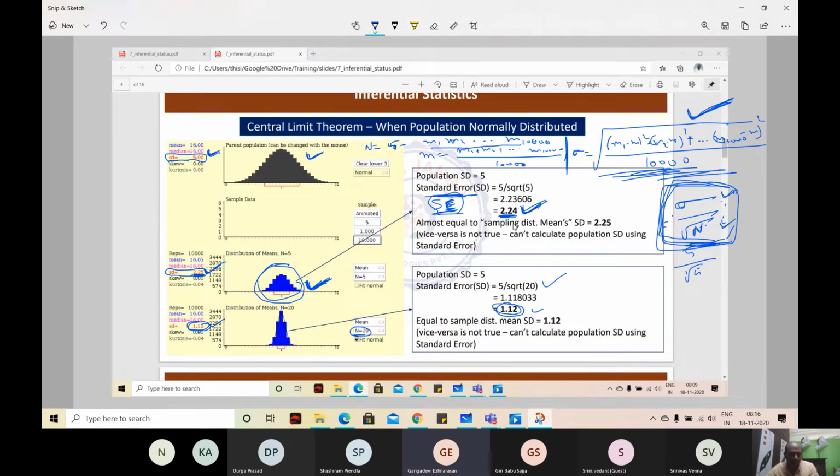There is a different name given to it. It is also a standard deviation. There will be a little bit of difference between the original standard deviation and this one. That's where maybe they call it a standard error. So the approximate value of the standard deviation of the sampling distribution of means is the standard error.